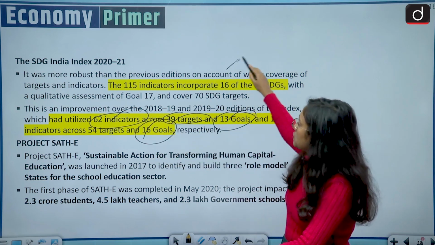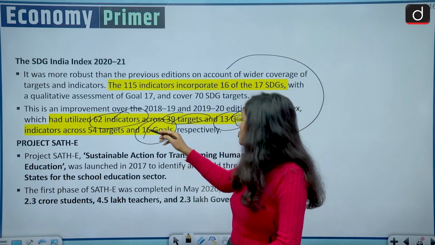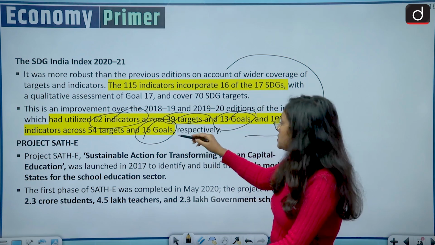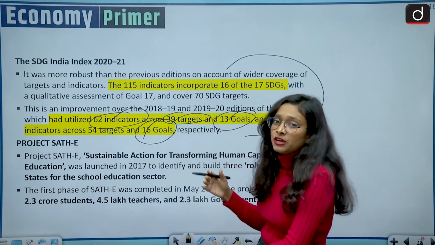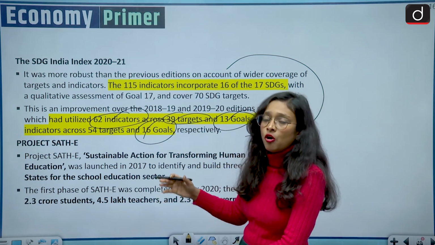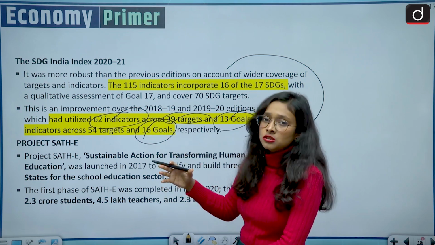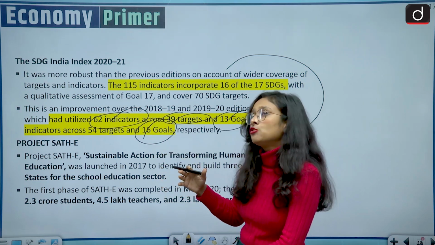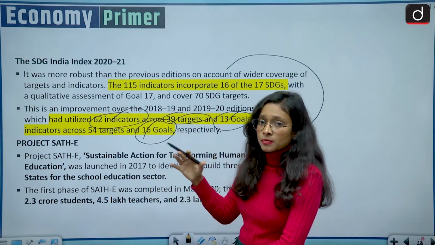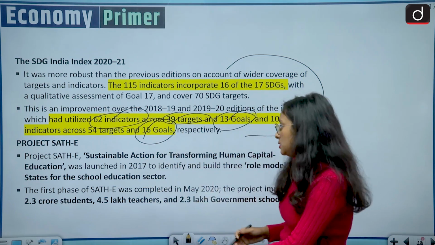So what it says is that we are working on various targets, like from 62 we now have 100 targets, and from 13 we have 16. In that way we have improved a lot, and the NITI Aayog has researched a lot on various targets and indicators to decide in which direction to work. So this is also one of the achievements, that NITI Aayog is working on 100 targets, 100 indicators. This is a very good example by the research and development team of NITI Aayog.